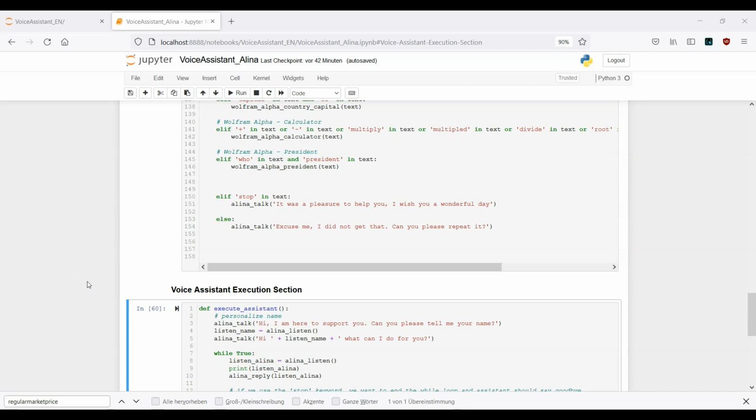Hi everybody, welcome to part number 6 of the voice assistant tutorial. Now it's time to build and create our personal translator. So the requirement for this section is to build a translator which is able to translate from English to German.